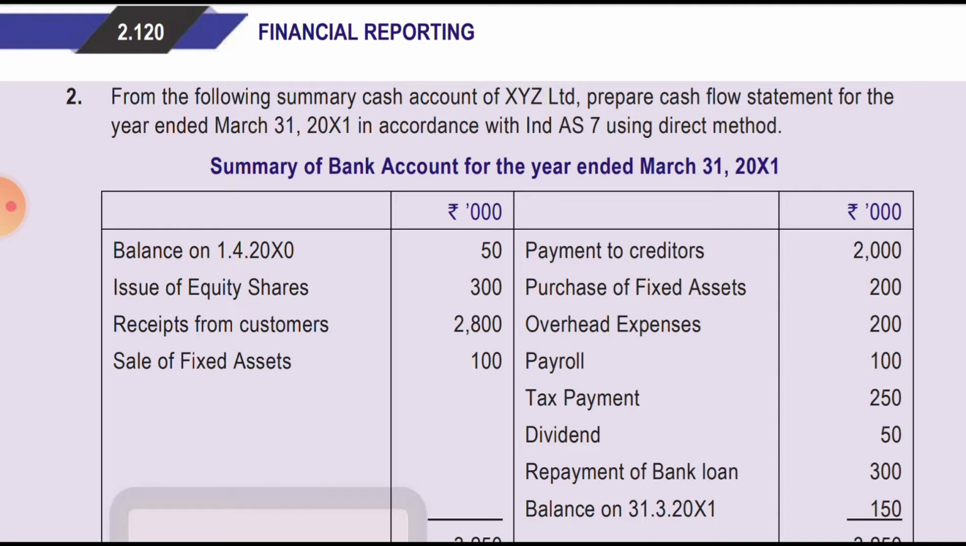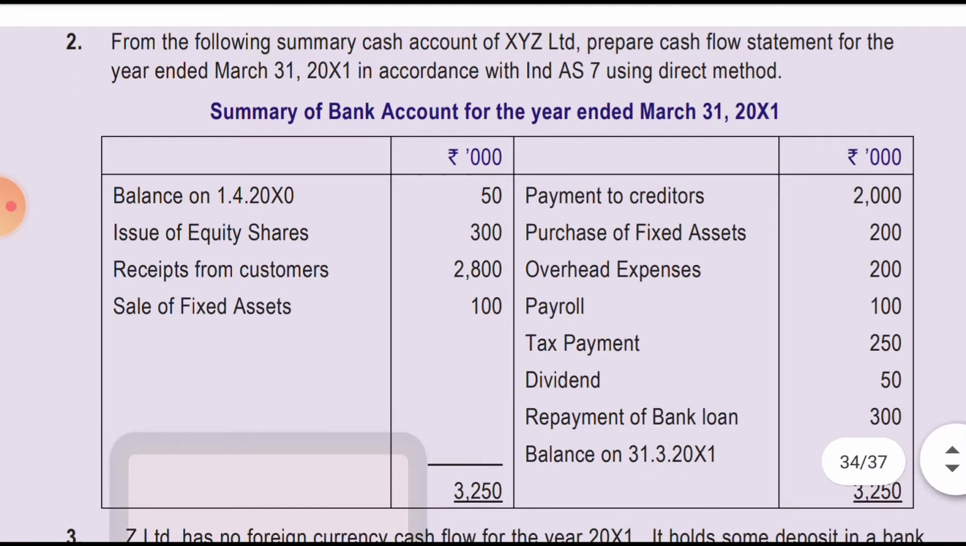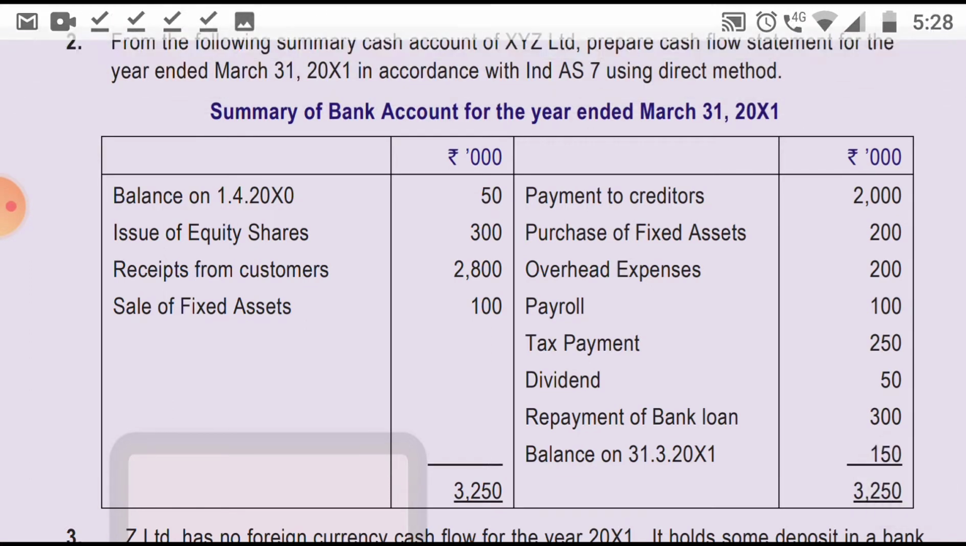The direct method is proper cash receipts from debtors and cash payments made to creditors, and we will not start with the profit and loss account. So it is much simpler. Just first identify which are operating activities, investing activities, or financing activities. We'll start with the debit side. Opening cash balance will come at the end. Issue of equity shares is a financing activity. Receipt from customers is an operating activity. Sale of fixed assets is an investing activity.